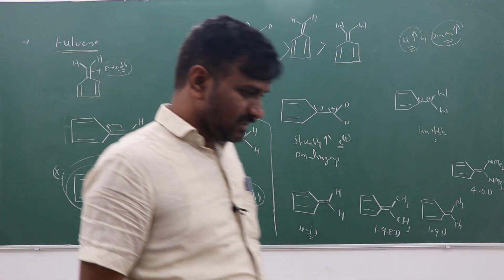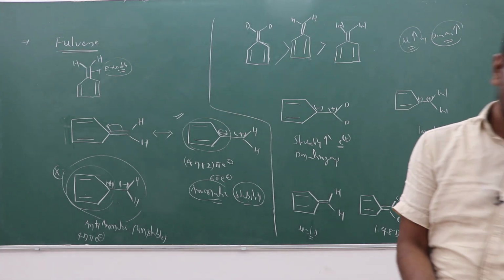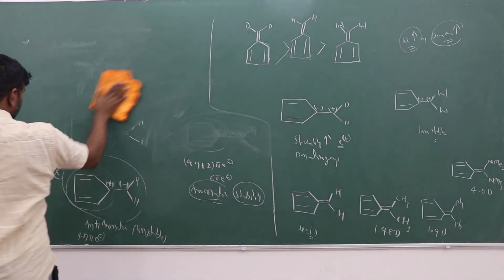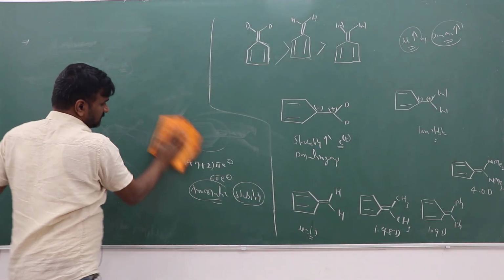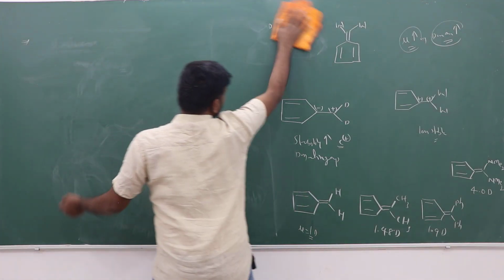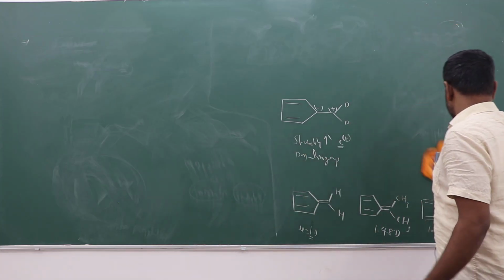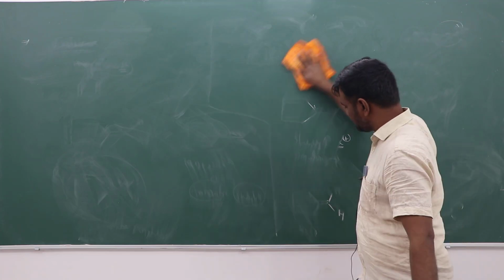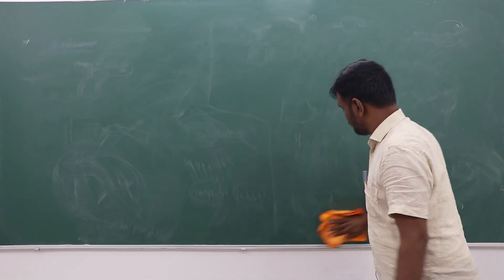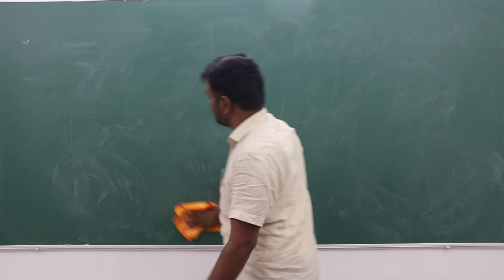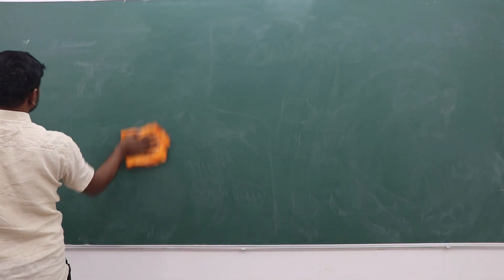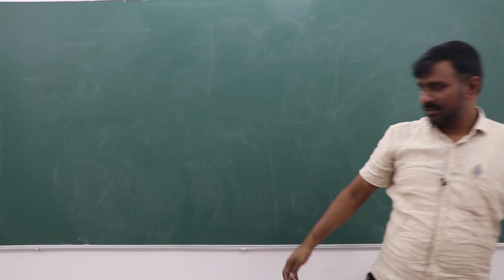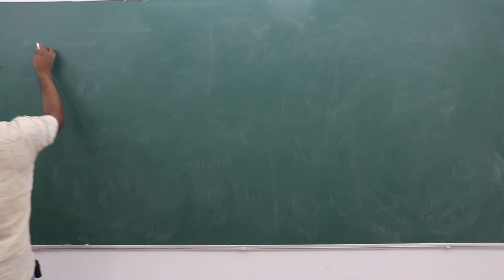Similarly, if you take the calicene system, the calicene molecule, what will happen? We can see one or two examples or the generalized case. Which one is aromatic and which one is anti-aromatic? In the examination's point of view, such questions are there.